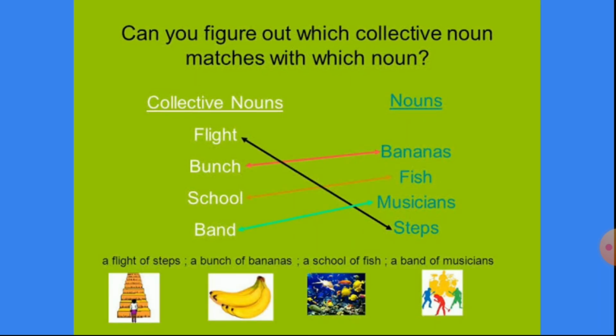Here you go. Flight is the collective noun used for steps. Bunch is used for bananas. School is used for fish. And band is used for musicians. Okay, I hope everybody has listened carefully. If you have any questions, you can always ask me.